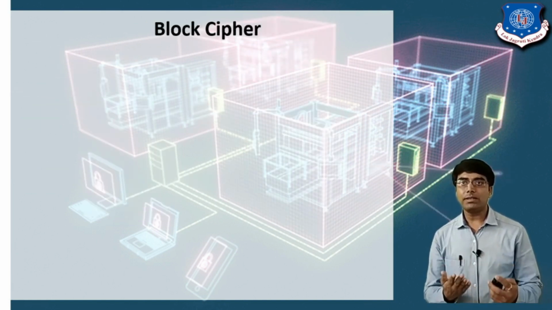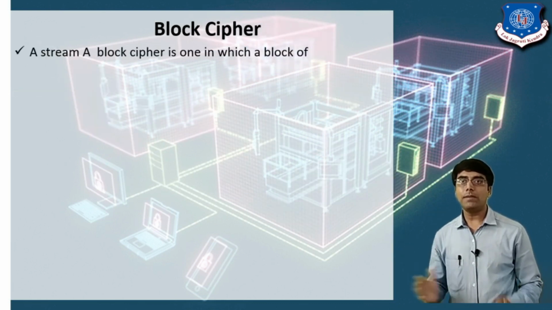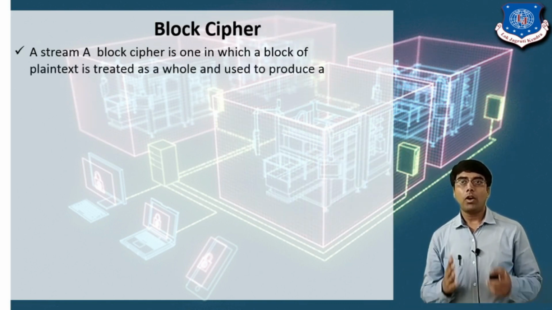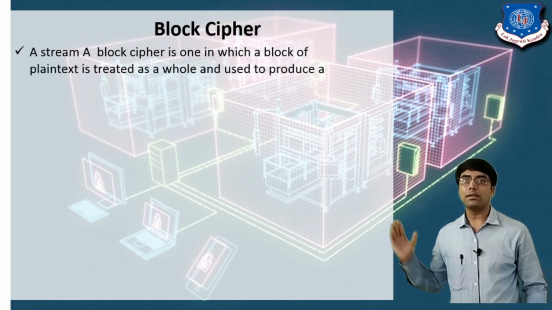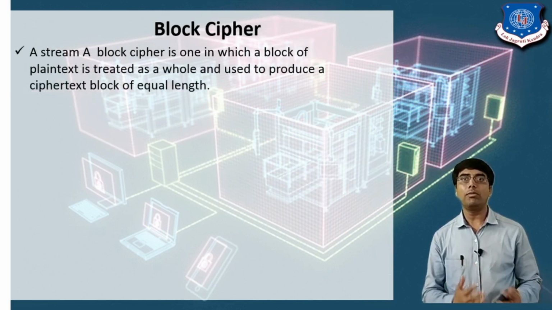Now we will see the second, the block cipher. A block cipher is one in which a block of plain text is treated as a whole and used to produce a ciphertext block of equal length.